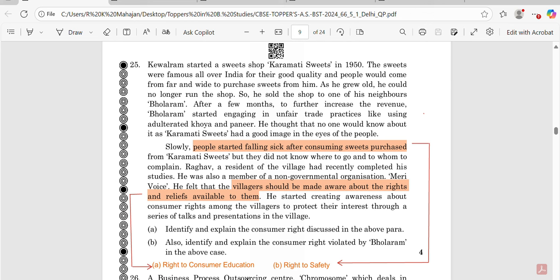Here, the first right exercised is basically, people started falling sick after consuming sweets purchased. It's basically the right to safety. Villagers should be made aware about the rights and reliefs available to them. It's basically part 2. So the right availed in the above para is the right to safety, and the right violated is basically the right to consumer education.